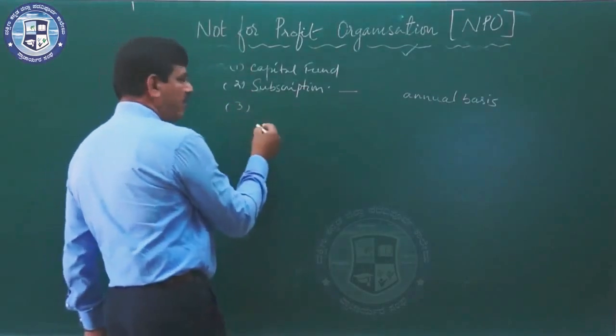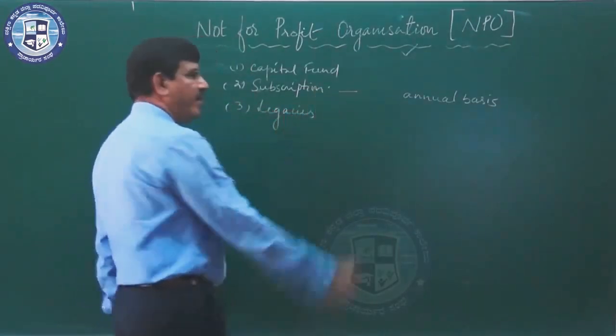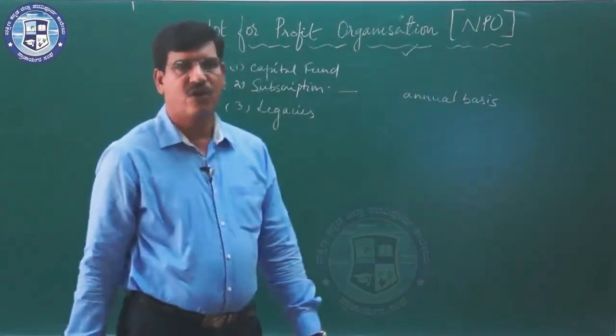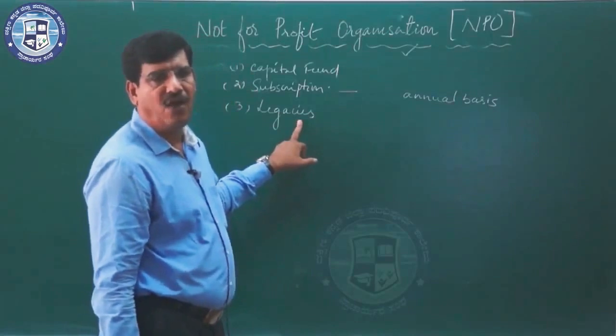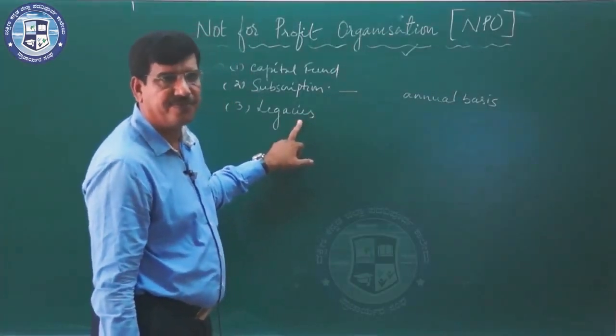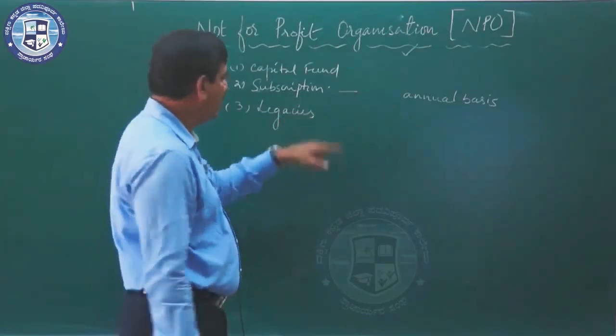The next important term used by an NPO is legacies. Legacies are the gifts or donations received by an NPO under a will on the death of a donor. So they are gifts or donations received as per will.